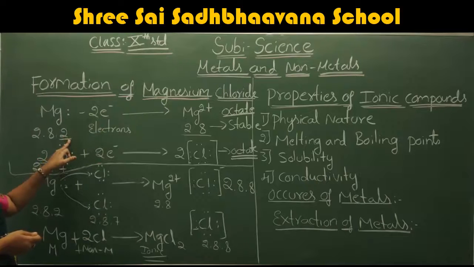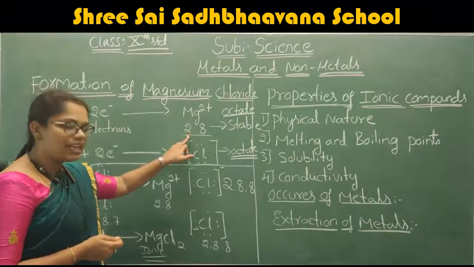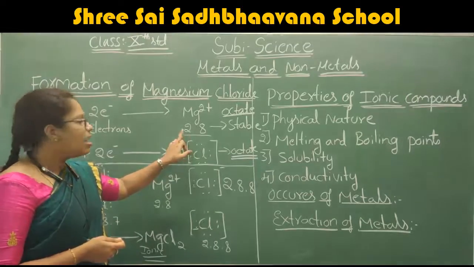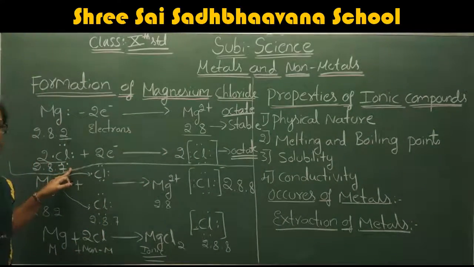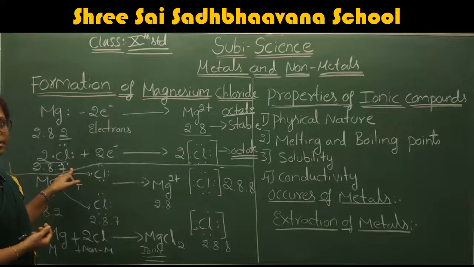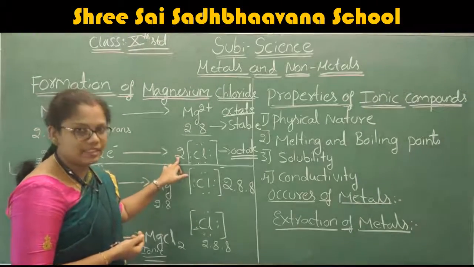Magnesium has 2 electrons in the outermost shell. That's why we remove these 2 electrons from magnesium to form Mg2+, and it attains the stable electronic configuration 2,8. After that, when you come to chlorine, chlorine has the capacity to accept electrons. Therefore, it accepts the electrons to form the stable electronic configuration 2,8,8.